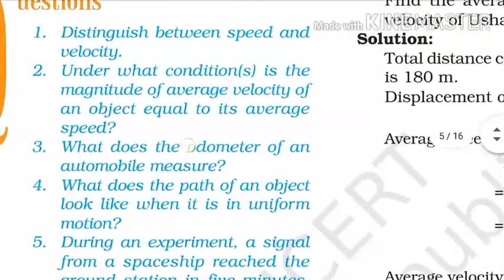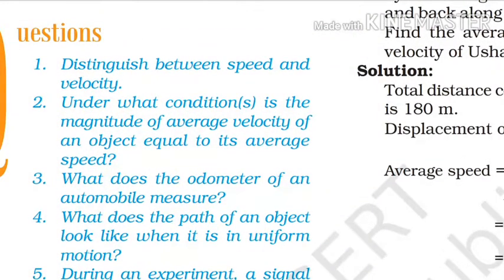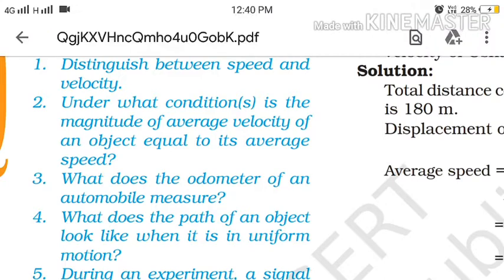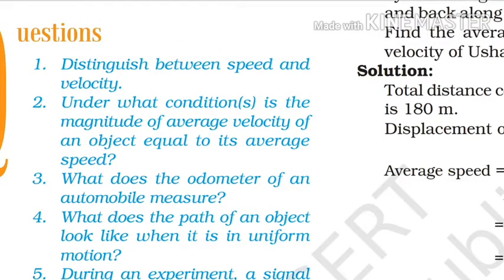Now come to the second question. Under what conditions is the magnitude of average velocity of an object equal to its average speed? We know that when the motion of an object is one dimensional and in one direction, it means the object does not reverse its motion on the same track.